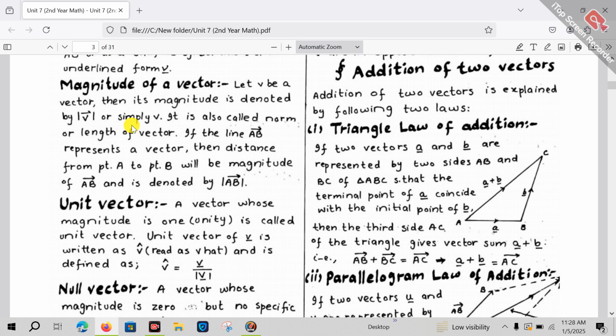So it's up to you what name you want to call it. So this is very easy. The magnitude of a vector is nothing but the distance: if the vector AB represents a vector, then the distance from point A to B will be the magnitude of AB, and it is denoted by the vector AB with two lines.